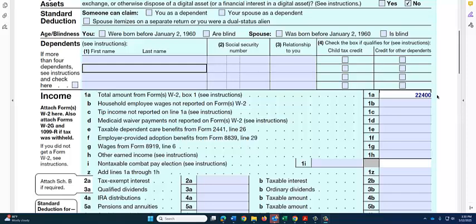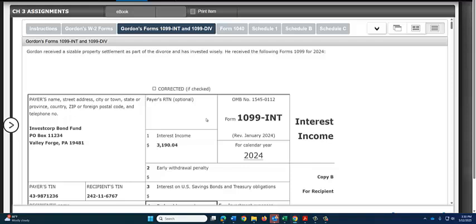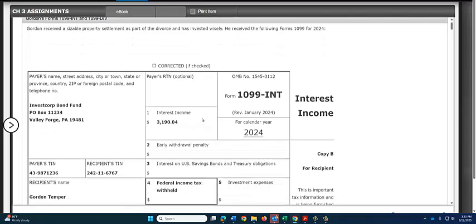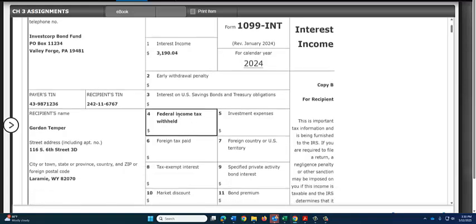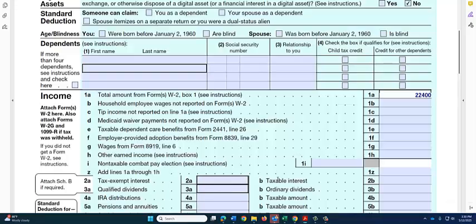Next, we'll look at the 1099 to see how much interest and dividends to report. The 1099 INT reports interest of $31.90 with no income tax withheld. So we'll go back over real quick and enter $31.90.